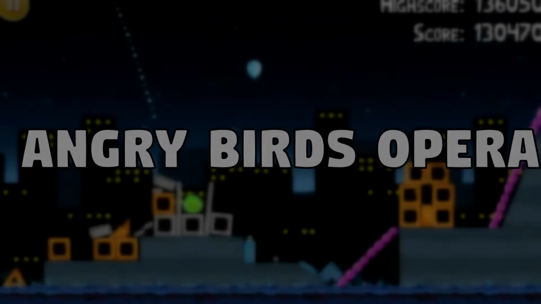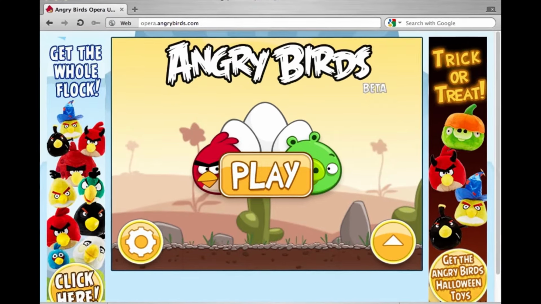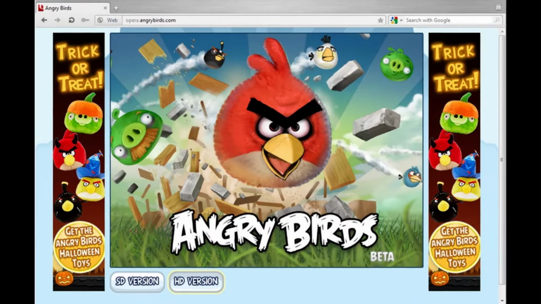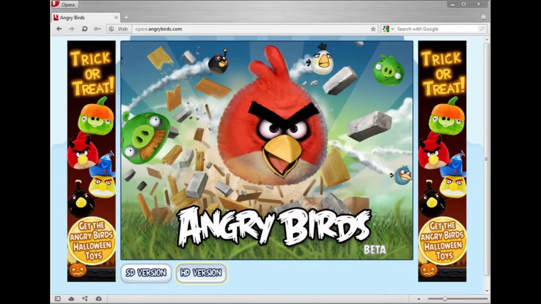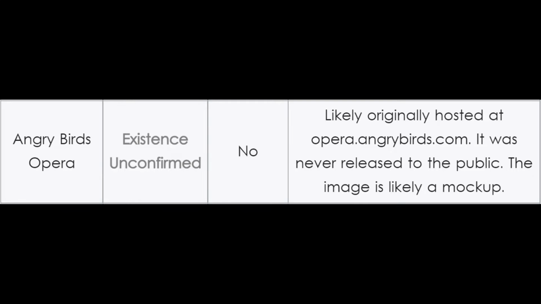Angry Birds Opera. As you can probably tell by the name, Angry Birds Opera was supposedly a version of Angry Birds available for the Opera browser. I say supposedly because I'm unsure if this game actually ever released or not. According to the Angry Birds fan wiki, it released on October 13th, 2011, but was only available for a day. However, I really can't find any sources on this, and other places such as the Lost Media Wiki state that